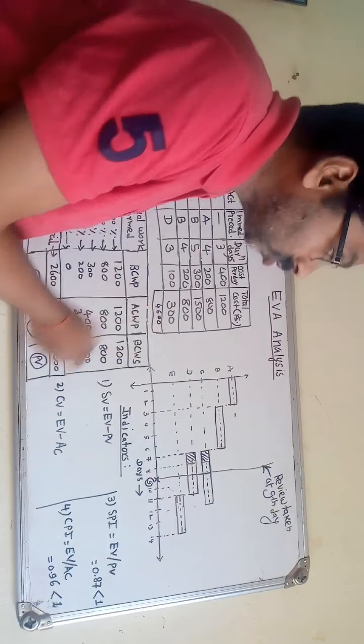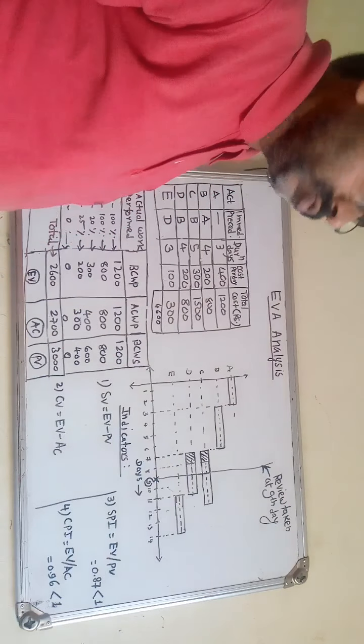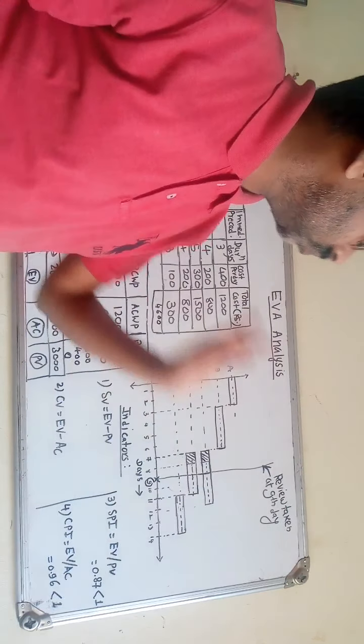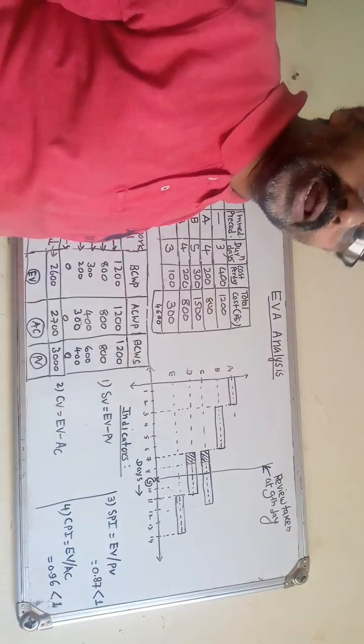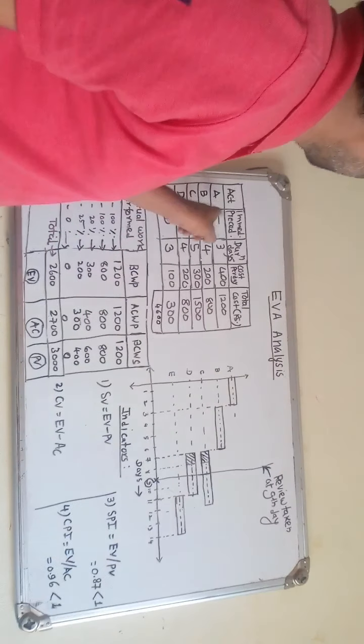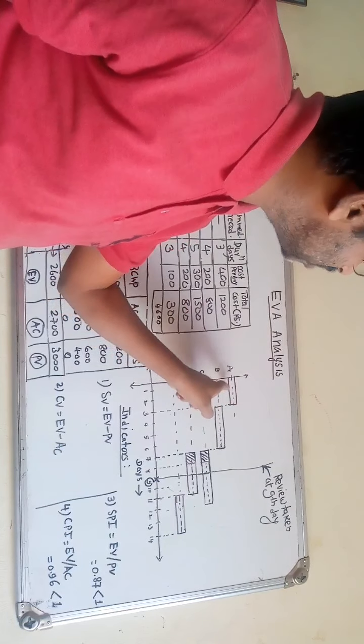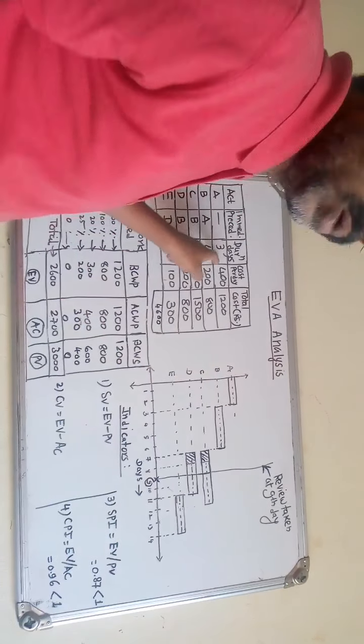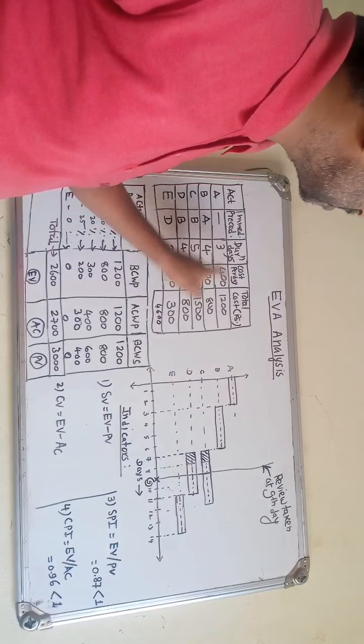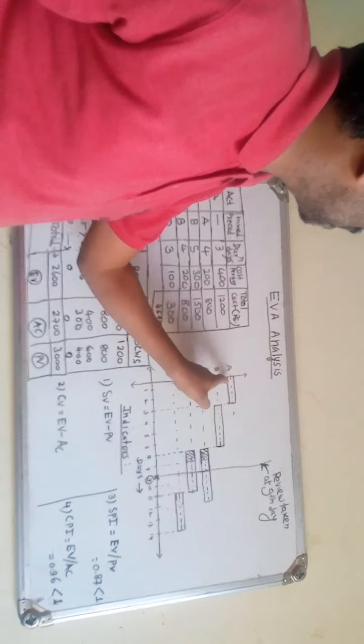See, by choosing the scale, we have the duration on the x-axis. For the first activity A, we draw a horizontal bar, and the length of the bar is equal to the duration of that activity. It requires 3 days, so 1, 2, 3: the bar length is 3 days.